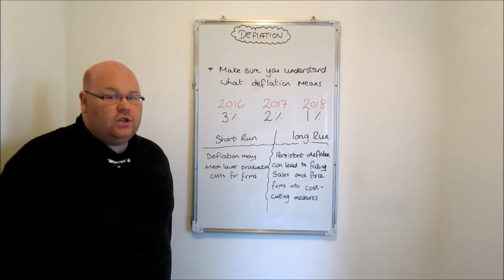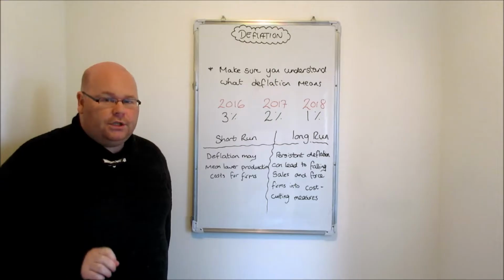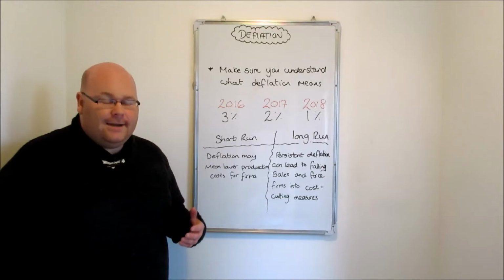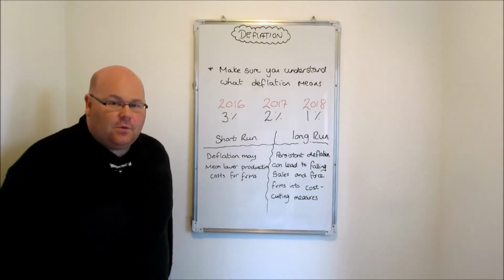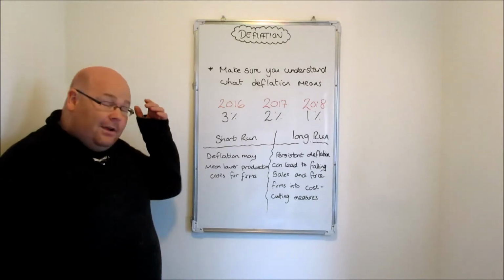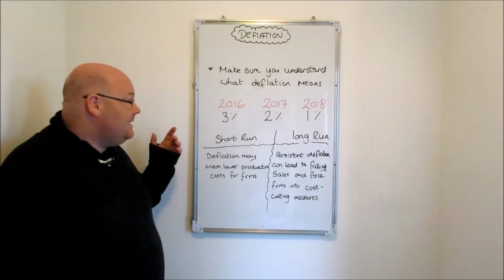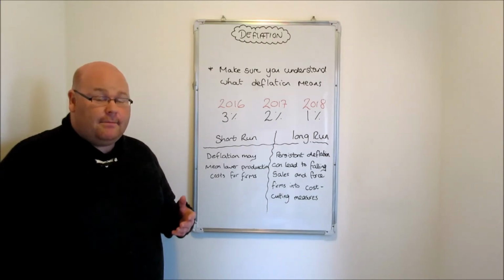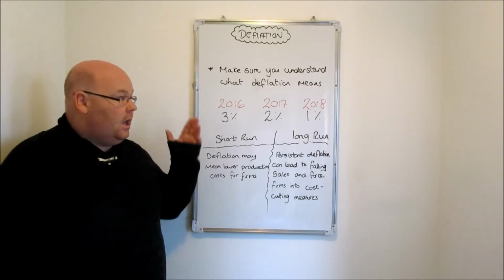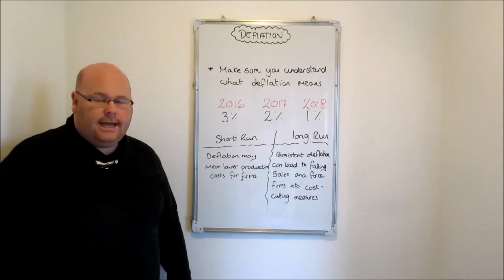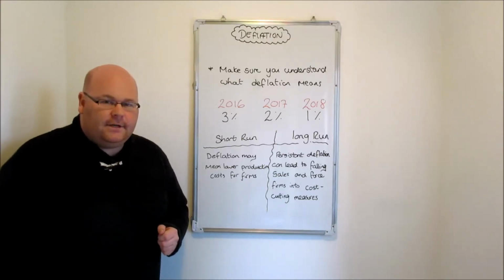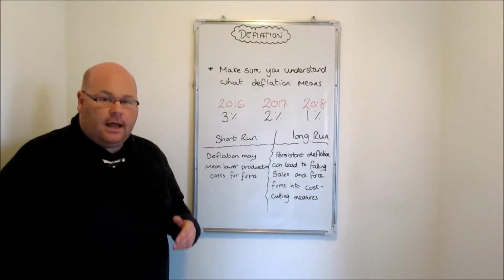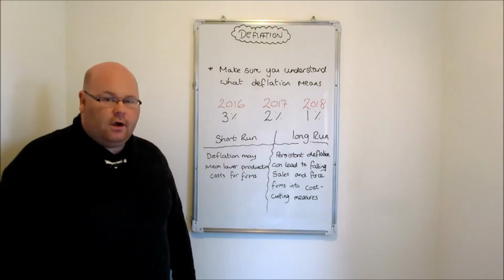Now, deflation does not occur very often, and what students often confuse deflation for is just a slowdown in the rate of inflation. And this is illustrated with the numbers that we have behind us on the board here. So here we have some inflation rates for 2016, 2017 and 2018. And students might often see those numbers and assume that that means that we've got deflation because we've got lower percentages year on year. But that's a misunderstanding of what these figures show, because actually what we've got on the board there is inflation, but just a slowdown in the rate at which prices are rising.